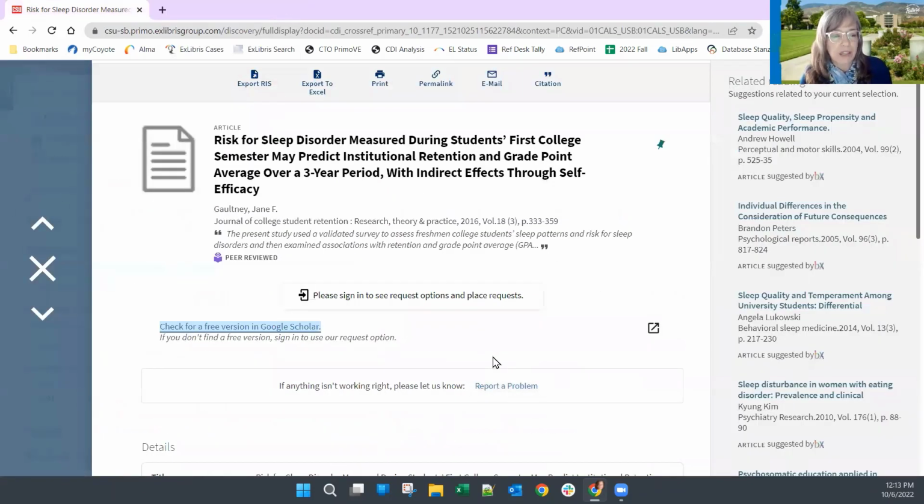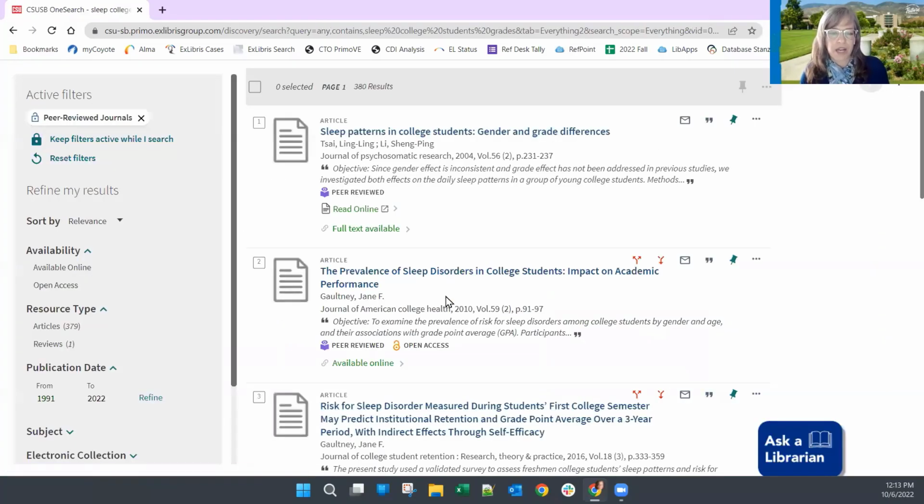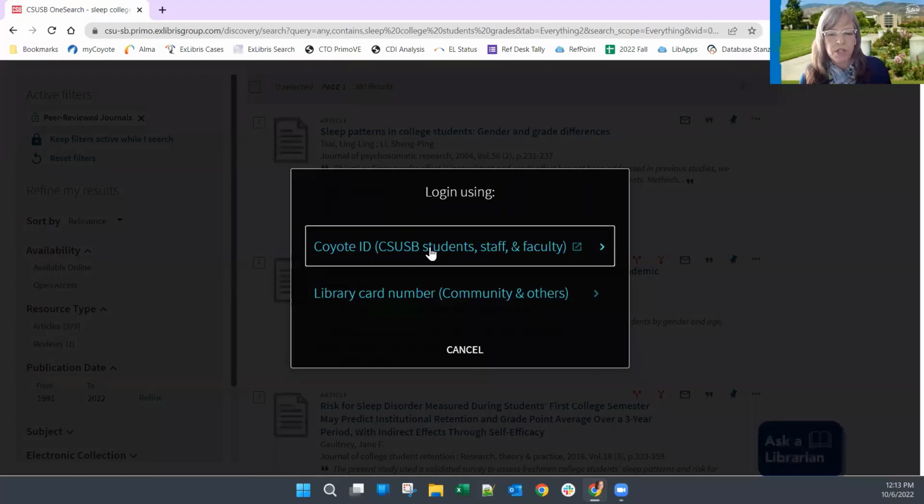I am back here in OneSearch, and here is my second option. It says, please sign in to see request options and place requests. So I'm going to go ahead and do that. Again, it wants me to identify myself through my Coyote.